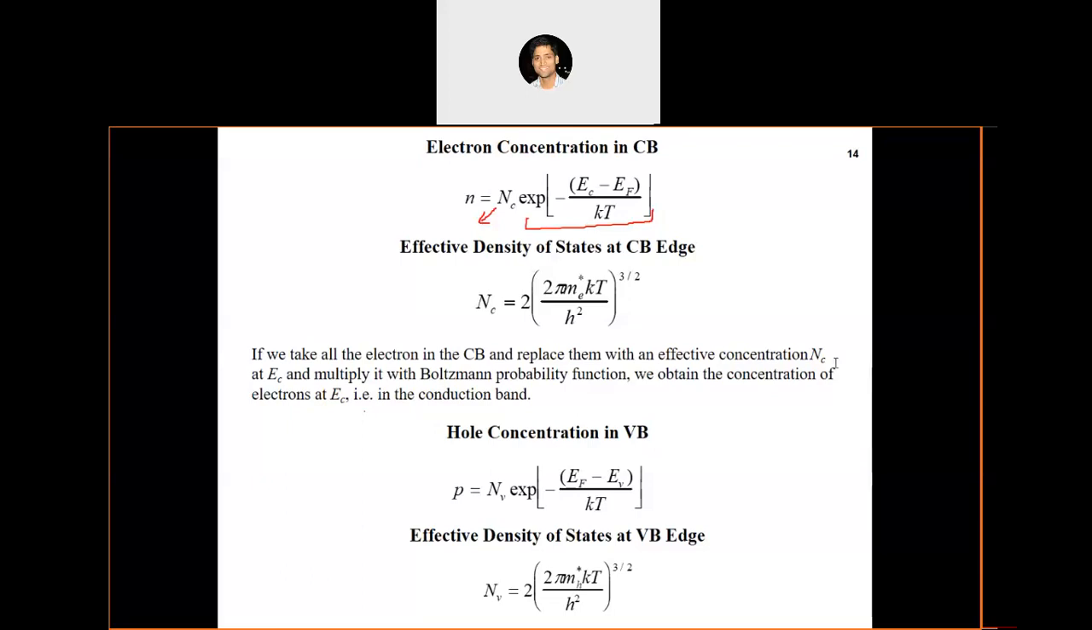Somebody has a question. Sir, can you please explain why we did not approximate Fe in the previous chapter also? Because there also the number of states was larger than the number of electrons.